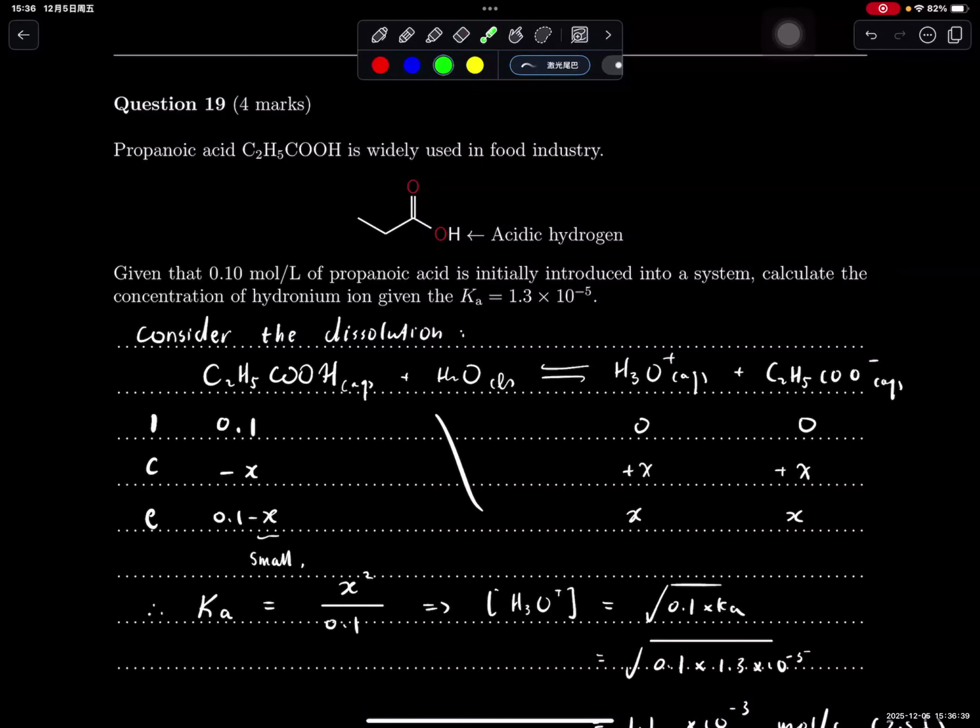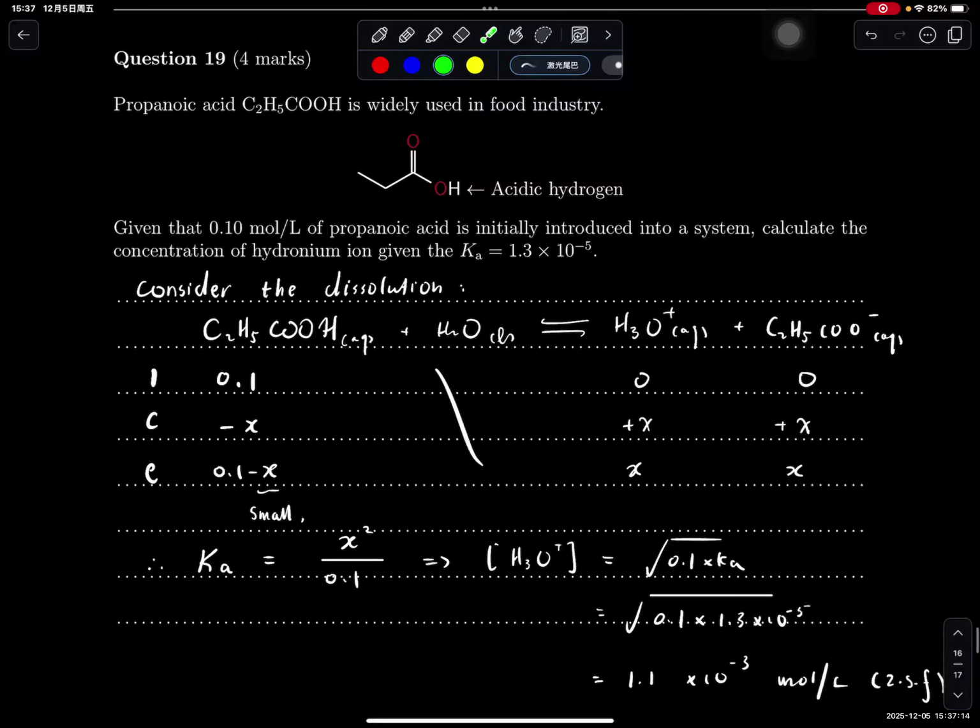Question 19. Question 19 says the propanoic acid, this organic acid right here, and this H attached to this oxygen is the acidic hydrogen. Although you probably don't understand what this sort of drawing means, we'll get to this in module 7, but it's pretty standard. Any corner represents a carbon. So carbon double bonded to an oxygen, and also single bonded to an oxygen, and this oxygen is single bonded to a hydrogen. That's what it means.